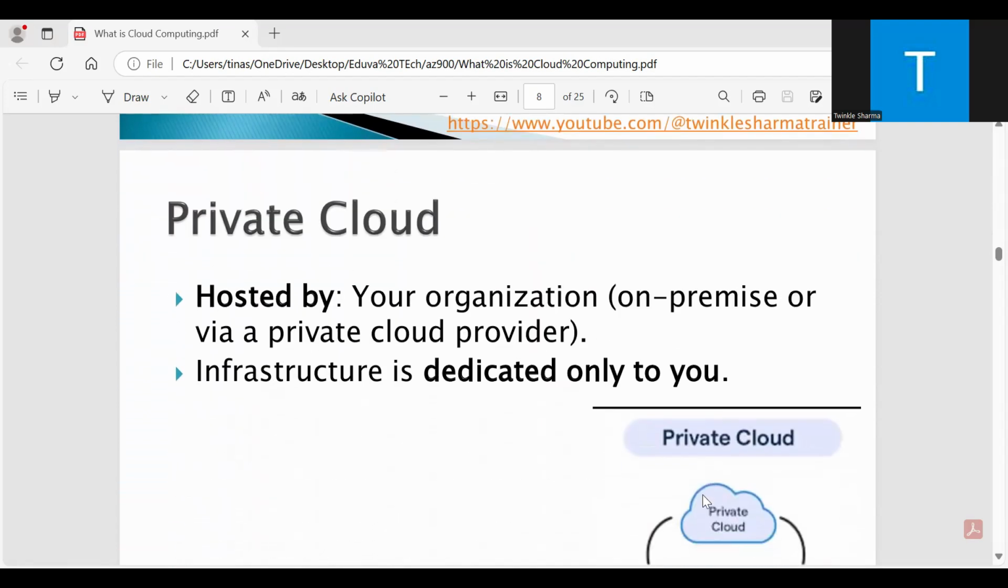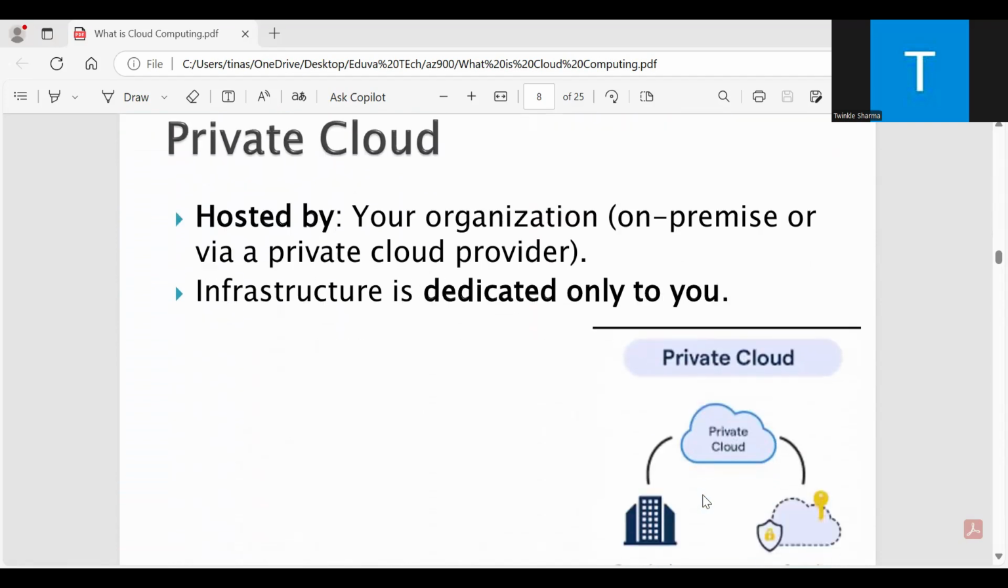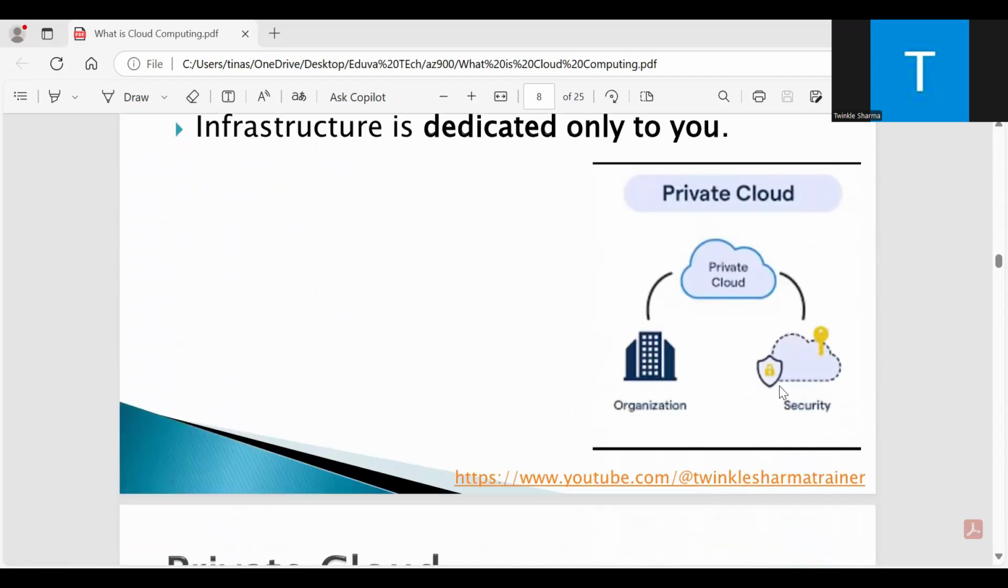What are private clouds? A private cloud is your organization's own, on premises or via a private cloud provider. Infrastructure is dedicated only to you. We can also say that private clouds provide much greater control for the company and its departments. It may be hosted from your on-site data center. It may also be hosted in a dedicated data center off-site, potentially even by a third party that has dedicated that data center to your company.